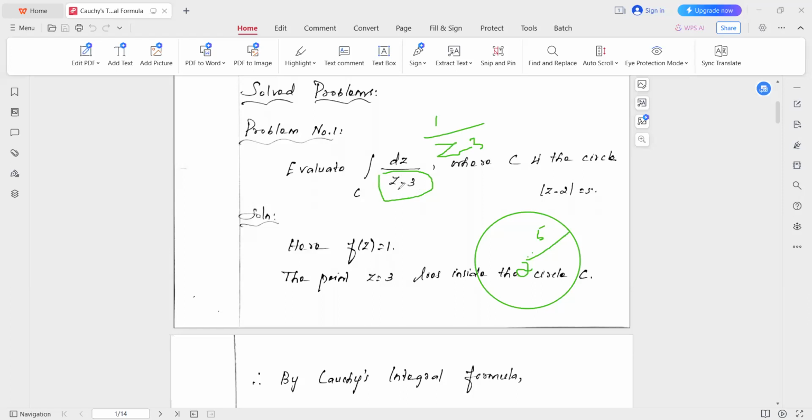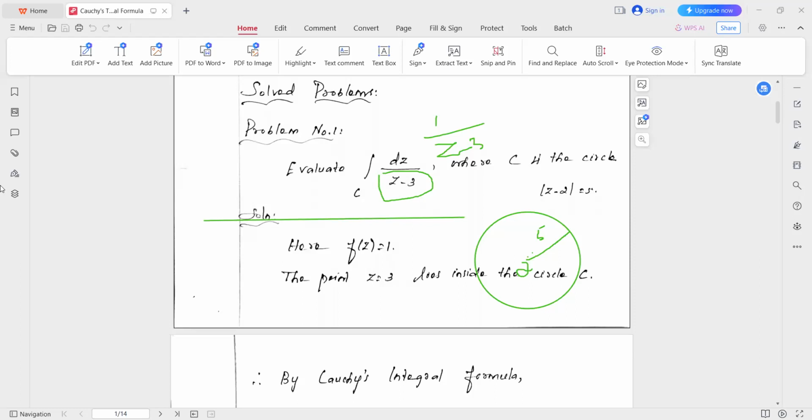We have to check where the analytic fails, that point, whether it lies inside the circle or outside the circle. Okay. So here the point 3. The point 3 obviously lies inside the circle, isn't it?